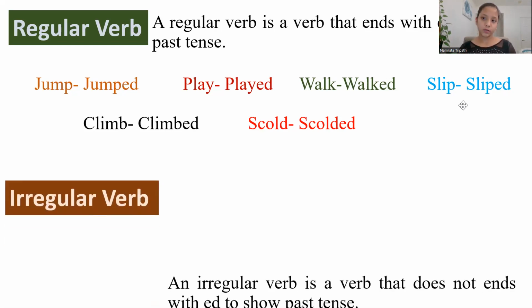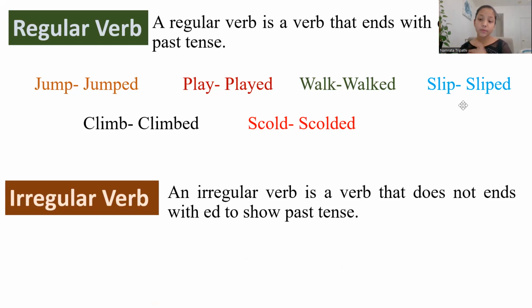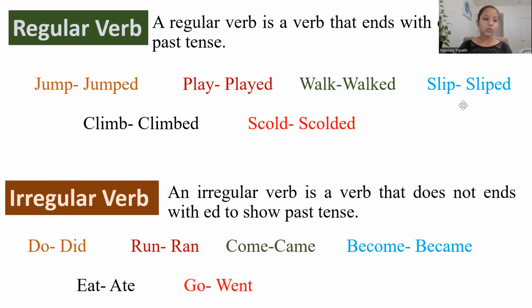Now, irregular verb. An irregular verb is a verb that does not end with an ed to show past tense. Like do, you can't say doed. You can't add an ed. That would make no sense. Like run, ran, come, came, become, became. You can't say comed. That makes no sense. You can't say runned. So that's why it's called an irregular verb. Run, ran, come, came, become, became, eat, ate, go, and went.